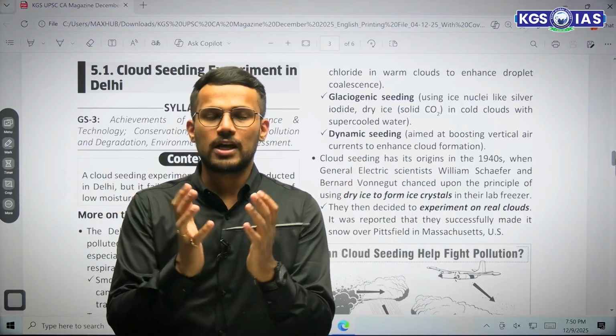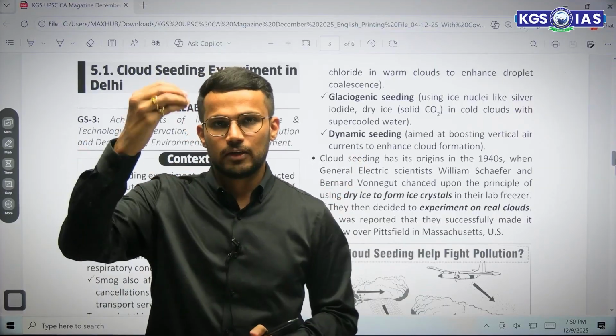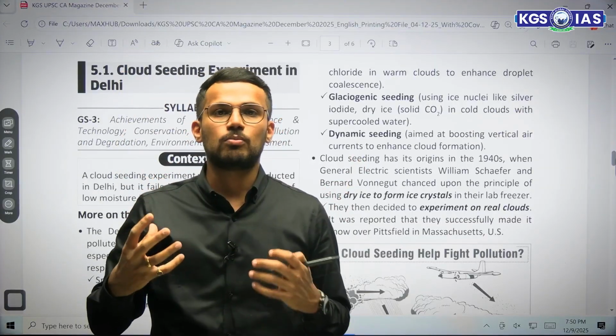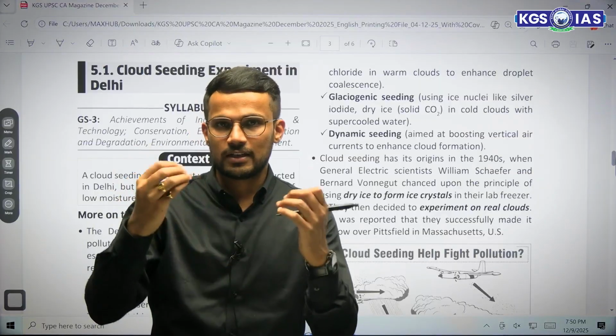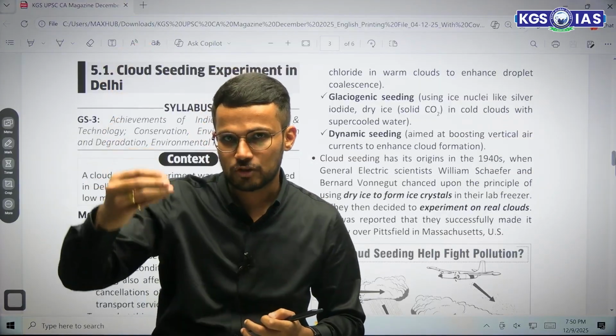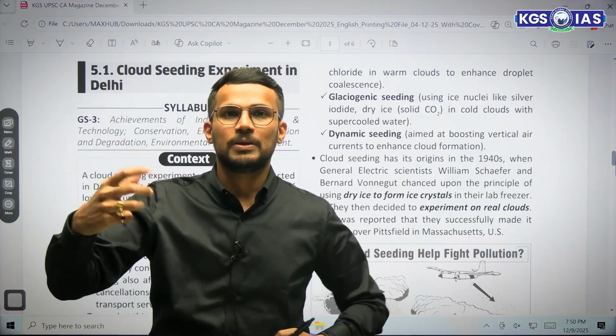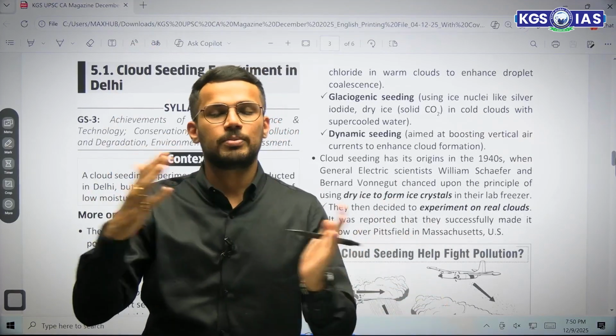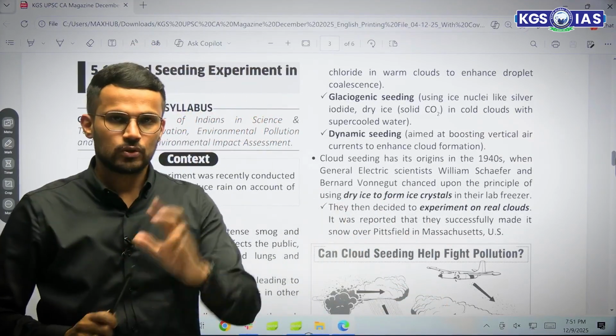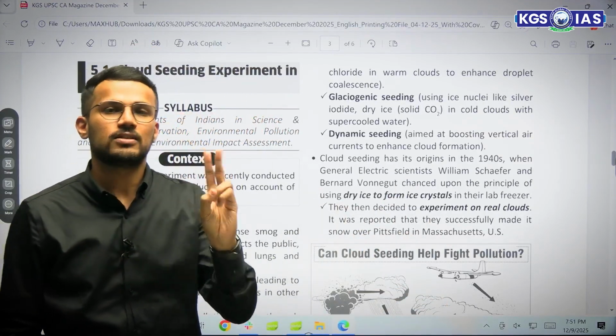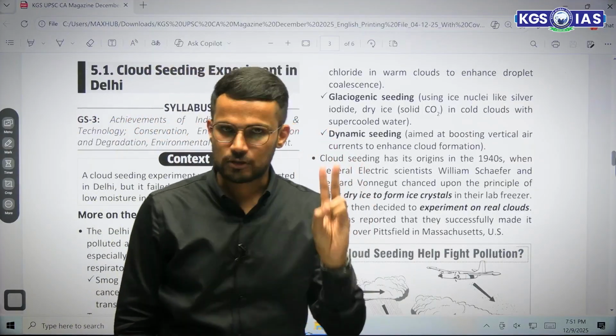As those ice particles coagulate, they come down in the form of rainfall. Why? Because as they pass through the atmosphere, they are heated up, and that ice is converted into rainfall.